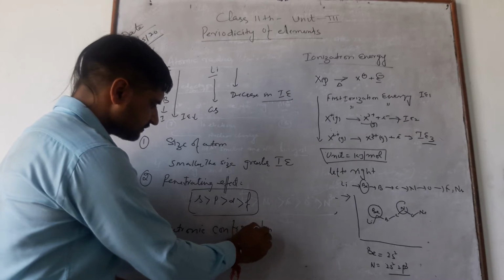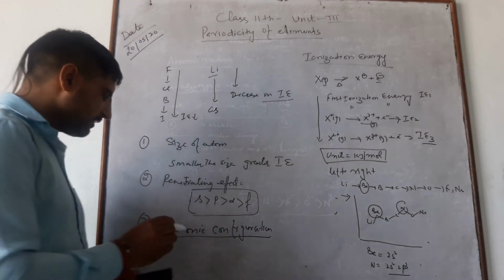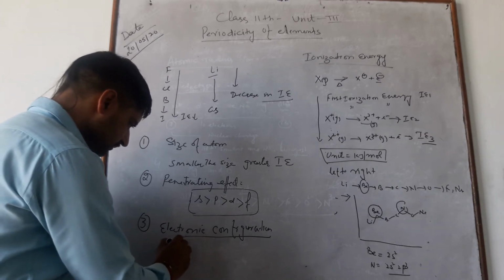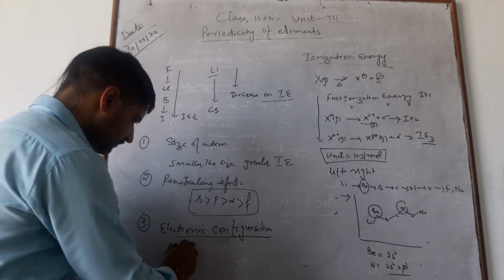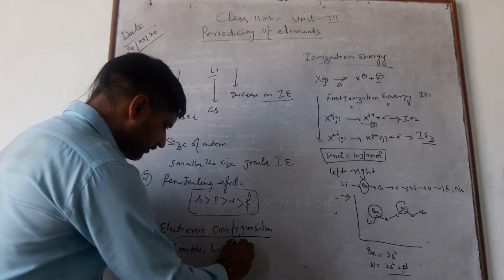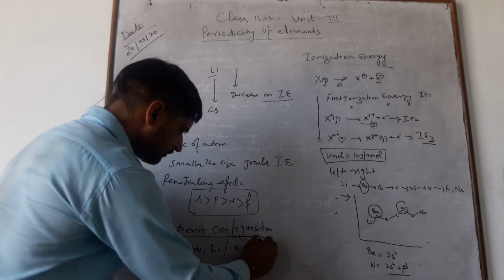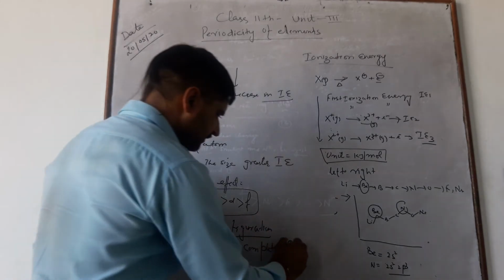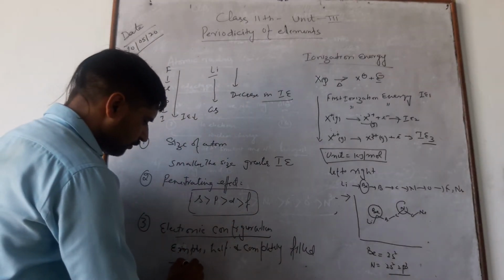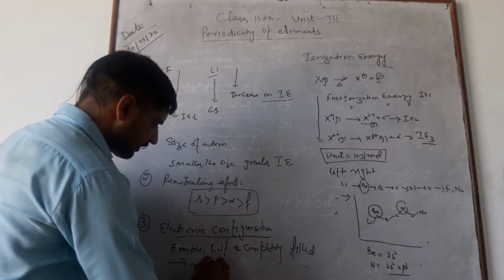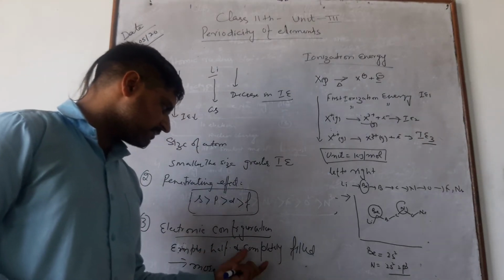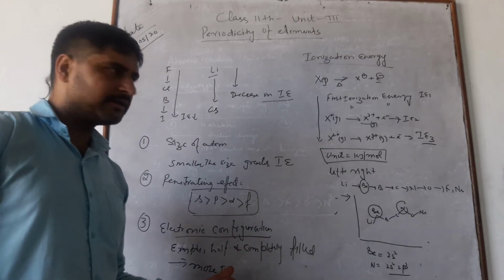It means the orbitals which are empty, half filled and completely filled have more ionization energy than the others which don't have half filled or completely filled orbitals.